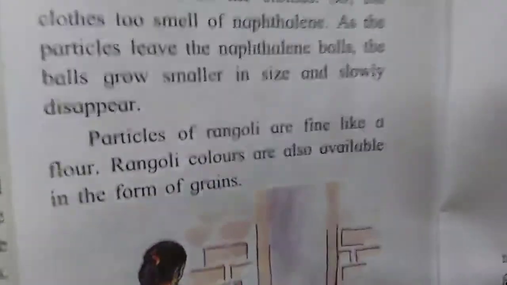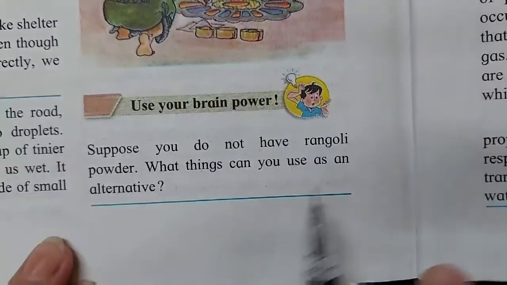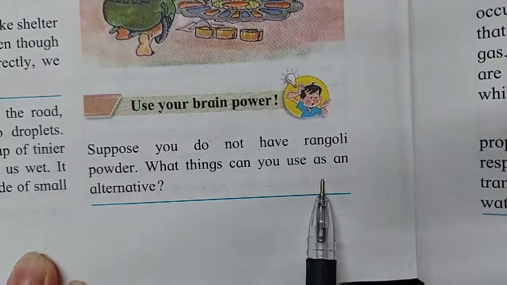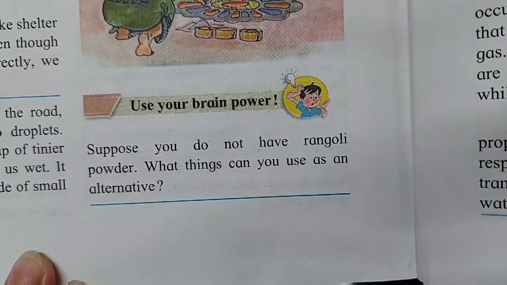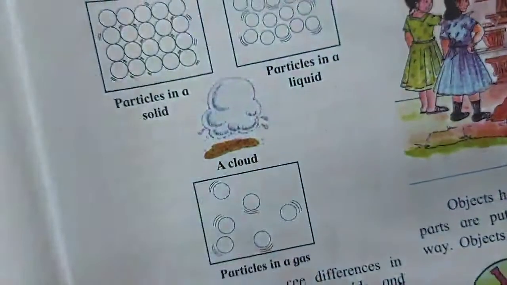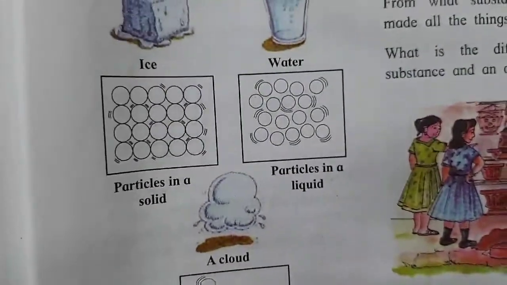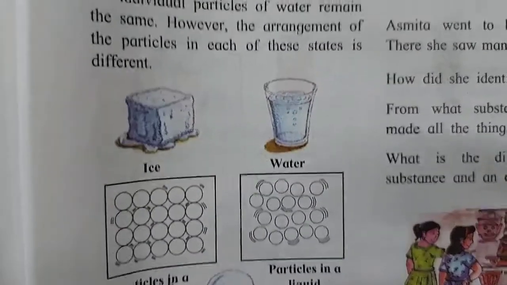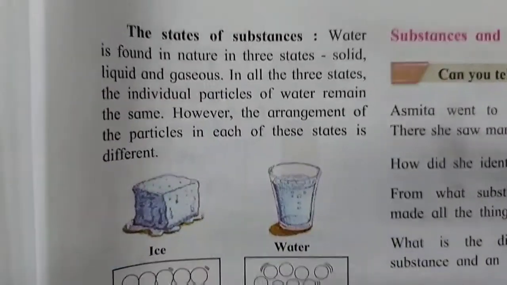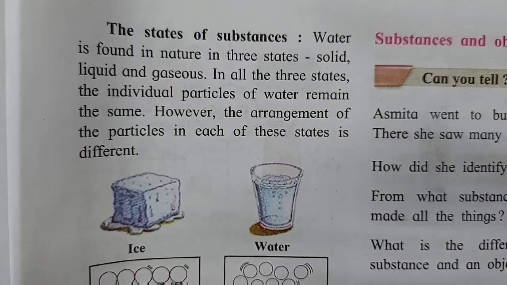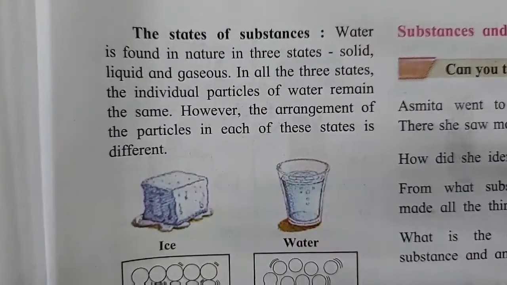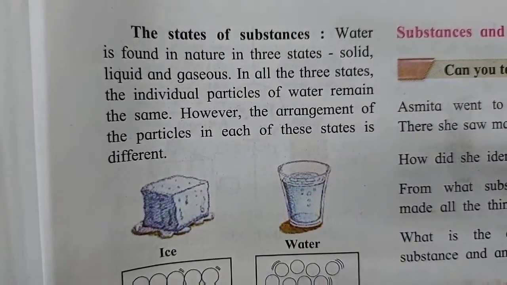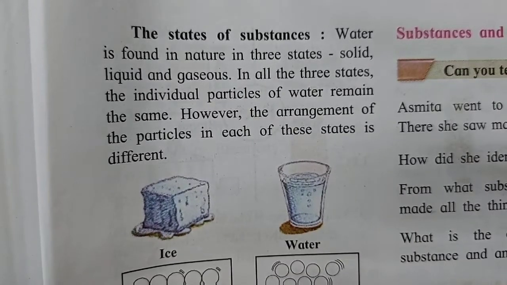Suppose you do not have rangoli powder, what things can you use as an alternative? You have to make rangoli, but you are not having colors. So what will you use instead of colors? You can use leaves, you can use grains, you can use flowers of different colors, shapes. So you can make rangoli with many different things.